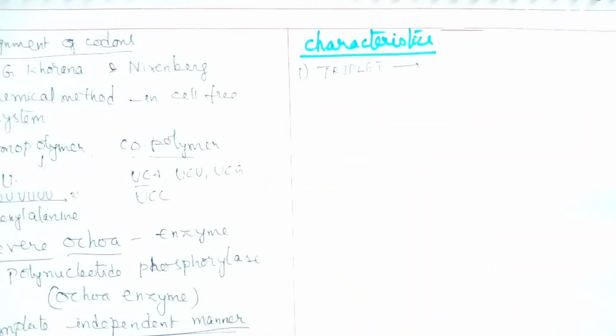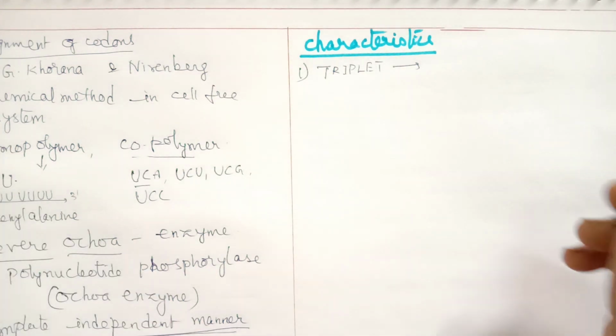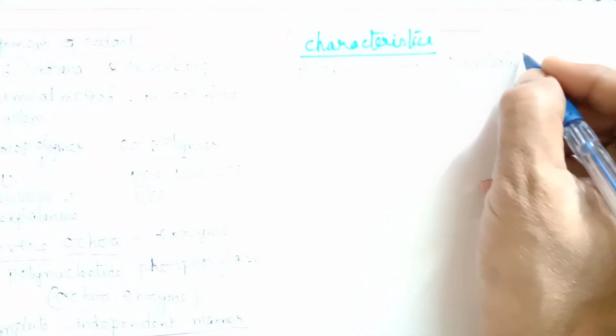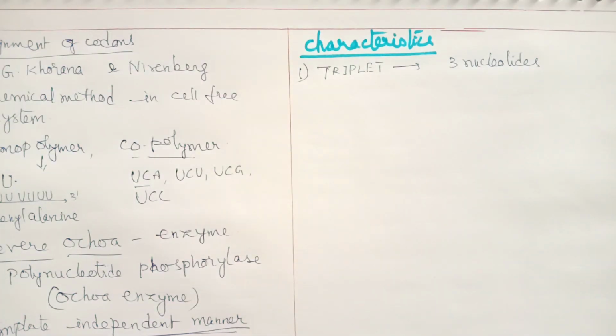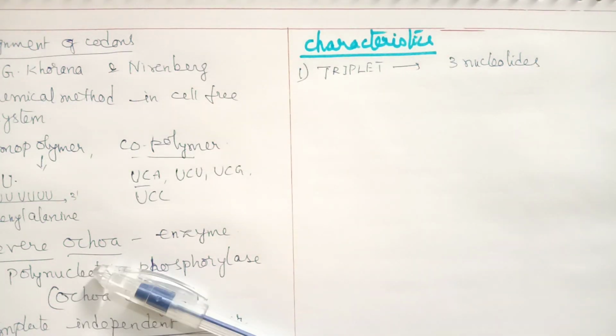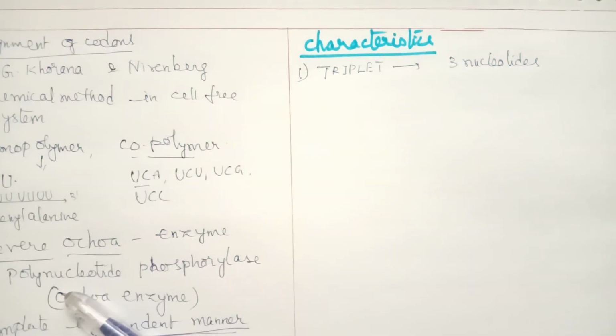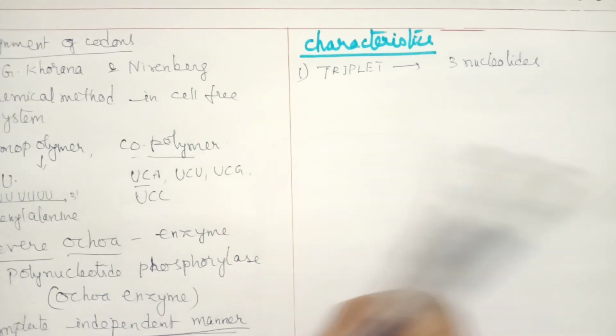So this you can understand. A triplet code means a codon consists of a group of 3 nucleotides. So it is called a triplet code. That is the first one. Now the second property of genetic code, let us see.